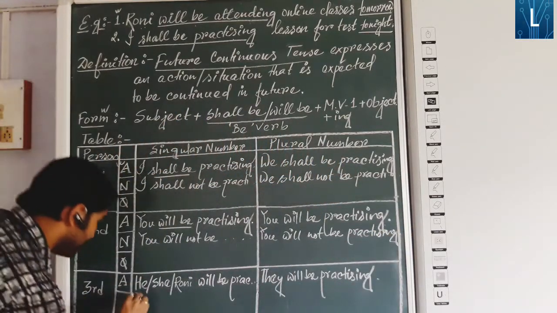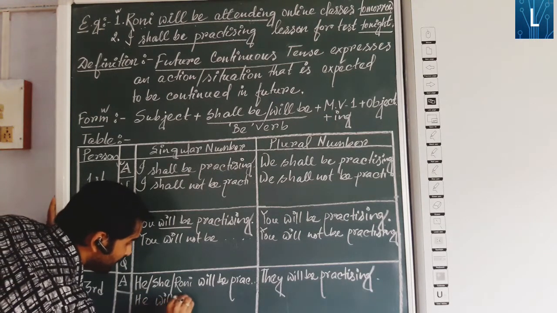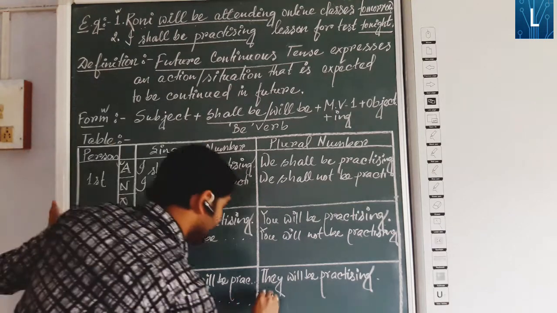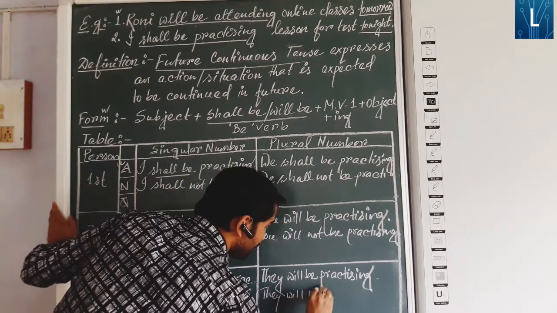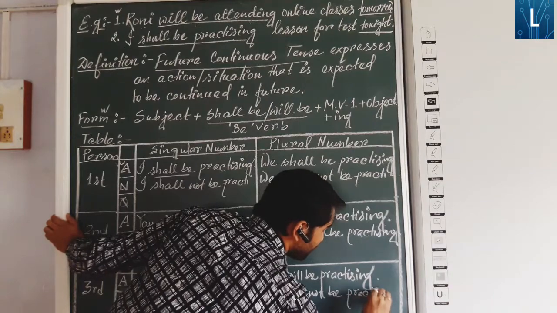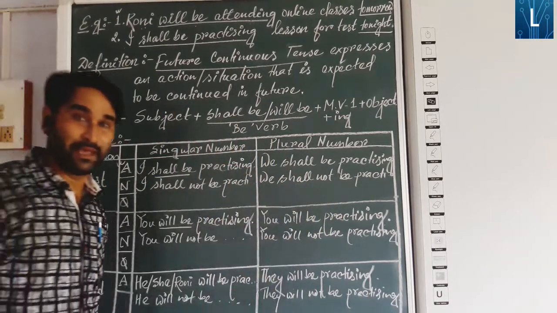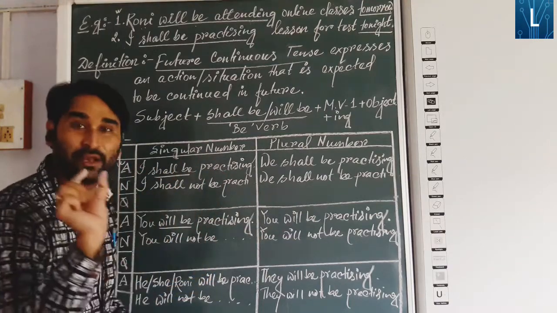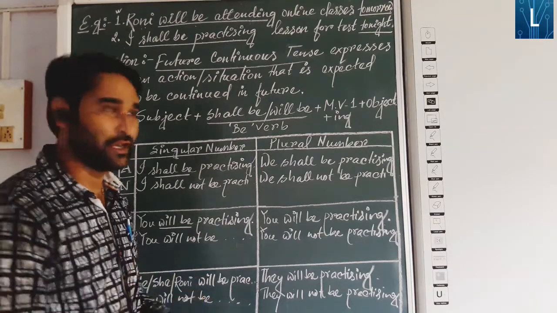Next, he or she will not be practicing. They will not be practicing. So that's all about negative. My dear, you put not in between shall be or will be at the time of converting the sentence into negative.